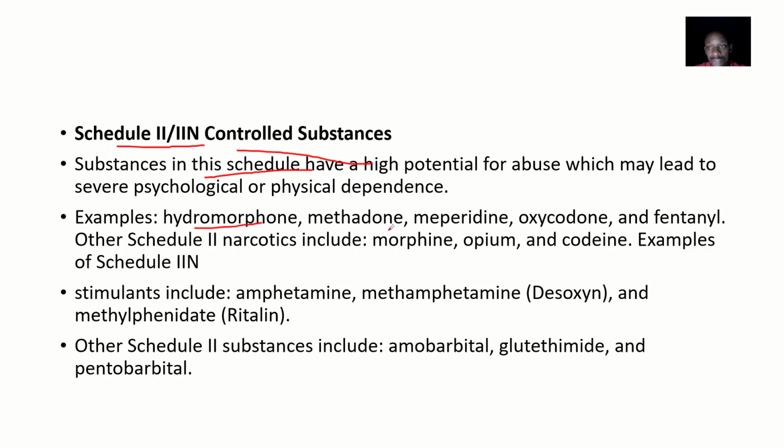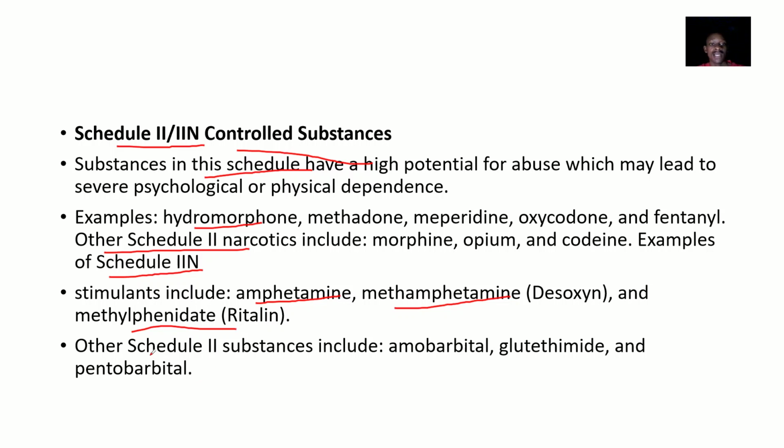Examples of these substances are hydromorphone, methadone, meperidine, oxycodone, and fentanyl. Other Schedule 2 narcotics include morphine, opium, and codeine. Examples of Schedule 2N stimulants include amphetamine, methamphetamine, which goes by the name Desoxyn, and methylphenidate, which goes by the name Ritalin.